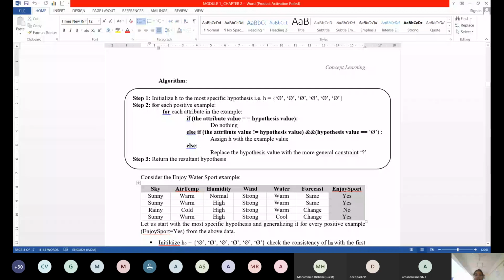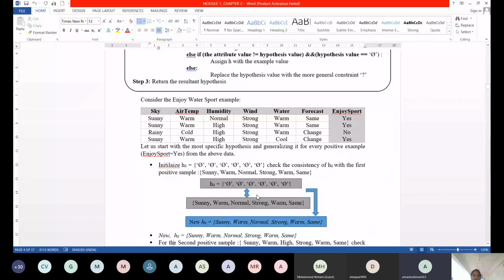Now I have to consider only the positive samples. Take the positive sample. What is your first sample? This sample, right? With what do I have to compare? I have initialized my H with all phi's, the most specific thing. Checking whether both the data are equal or not.